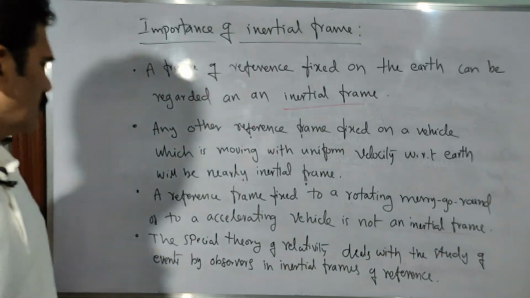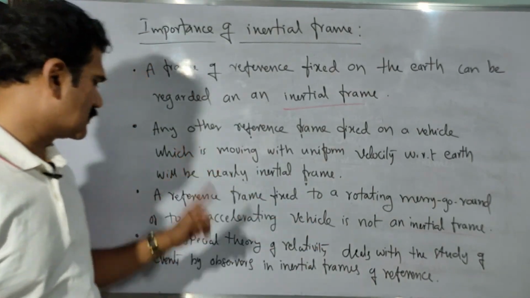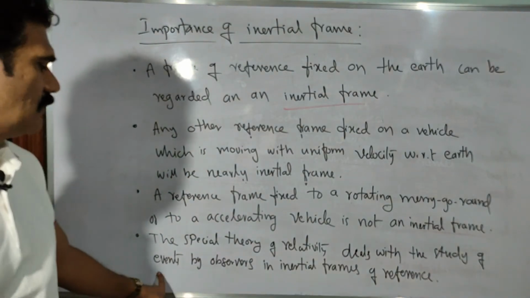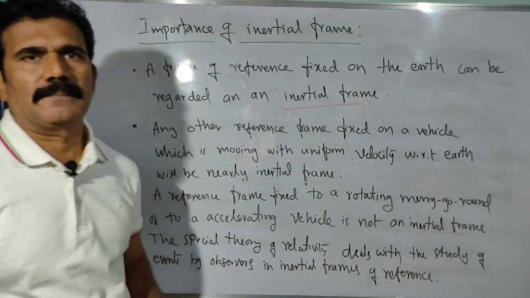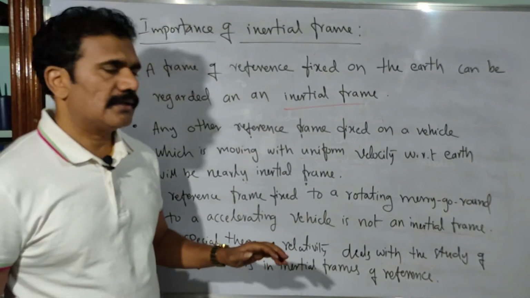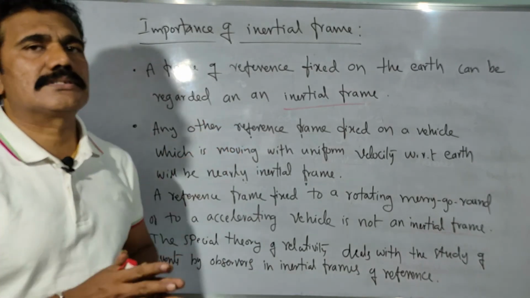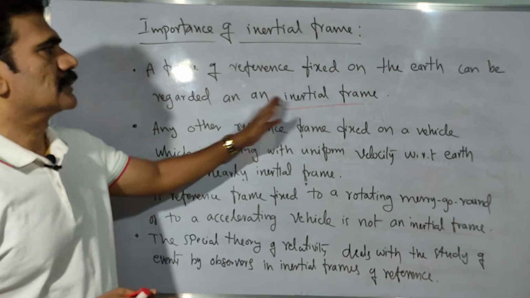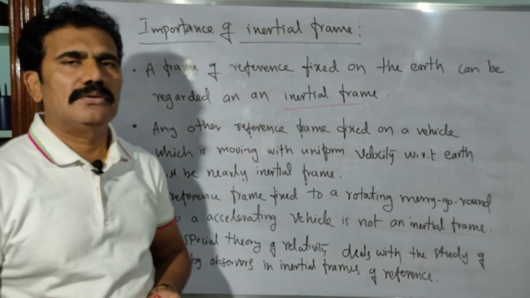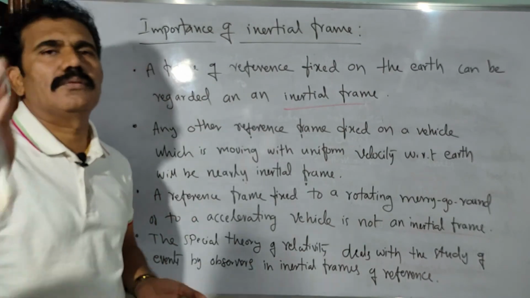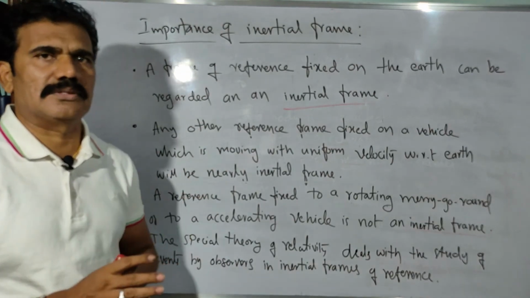Clear? So finally we can conclude that the special theory of relativity always deals with the study of events by observers in an inertial frame of reference. That is more important here. With respect to earth, as per the first example, any fixed observer on the earth is considered as an inertial frame of reference, correct? But strictly speaking, even the earth itself is not fixed, because the earth is revolving around the sun and rotating about its own axis. So many motions are there with the earth, isn't it?